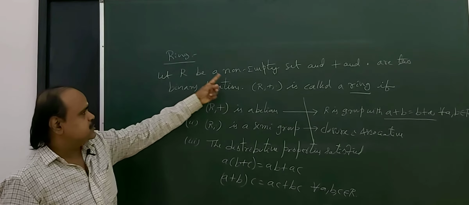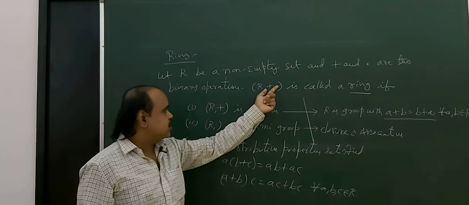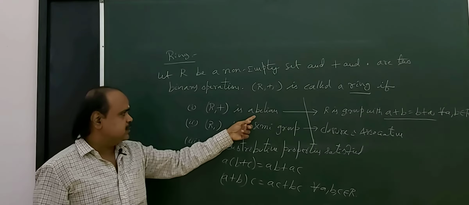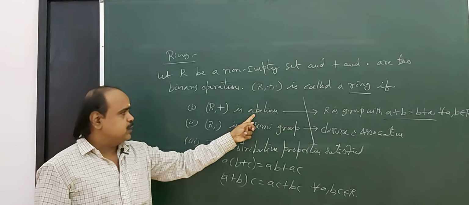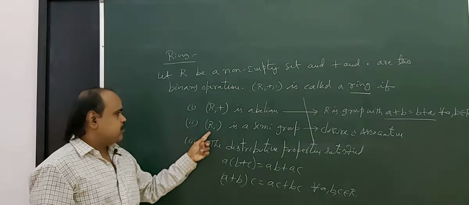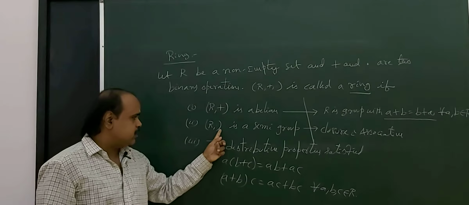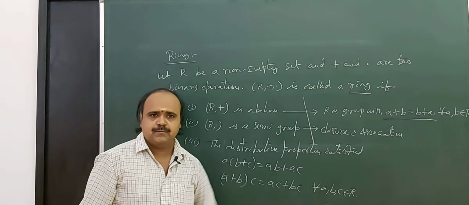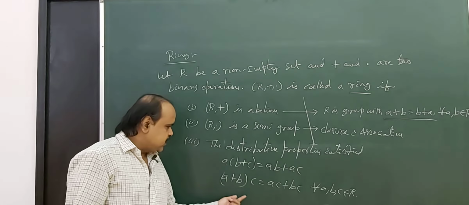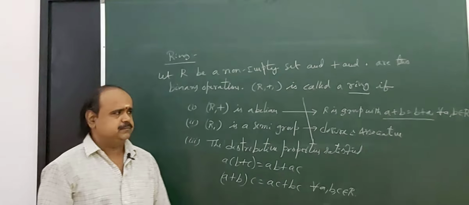So capital R is a non-empty set and plus, dot are two binary operations. Then the algebraic structure (R, plus, dot) is called a ring if first condition (R, plus) is abelian, that is R is an abelian group under addition. (R, dot) is a semigroup, R must be a semigroup under the binary operation multiplication, together with these two properties, distributive properties must hold. What are they? A into B plus C equal to AB plus AC. A plus B into C equal to AC plus BC for all A, B, C belongs to R.